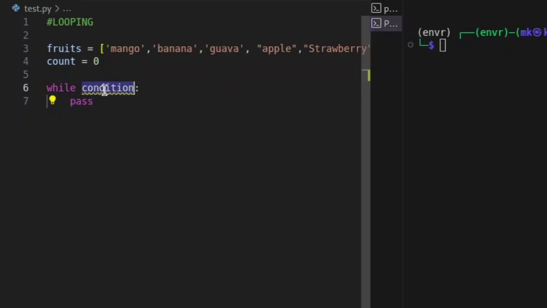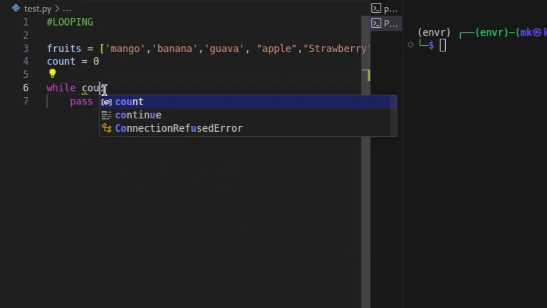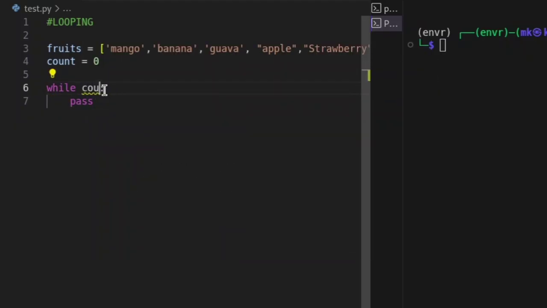So what is our condition in this case? Our condition is we're going to say while count is less than 10. We're saying that, okay, we're going to check our variable. Is it less than 10? If it is less than 10, then we want you to keep repeating this action. And if you notice, our variable is 0, then 0 is less than 10, which is true.